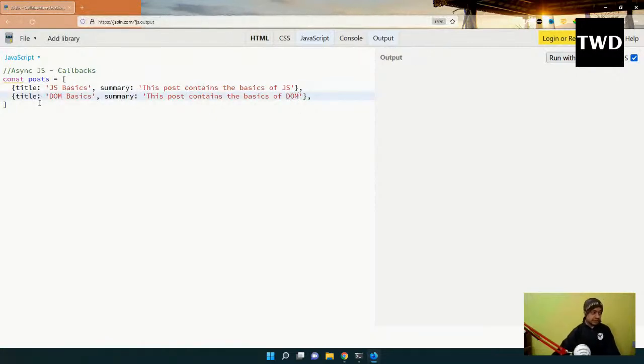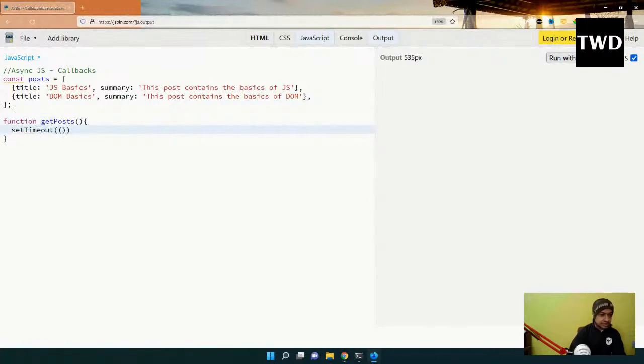This is the most preferred way on the internet to send something, and we are going to mimic something like an API. An API call will take 1 or 2 seconds, so we're going to mimic that. I'll write a function getPosts, and there is a function in JavaScript known as setTimeout, which runs after some time.